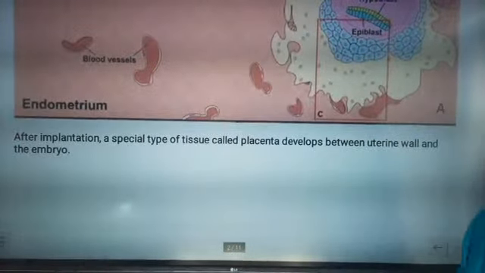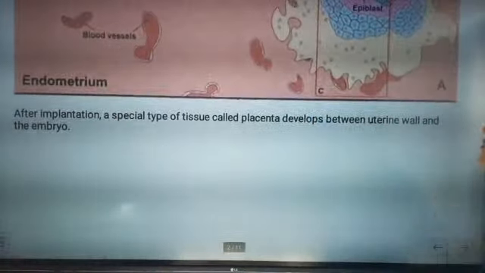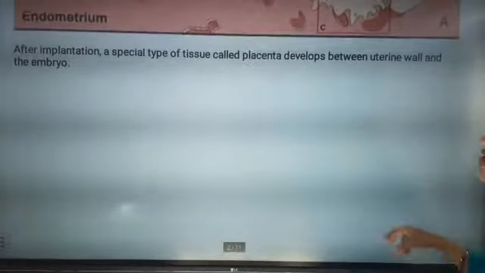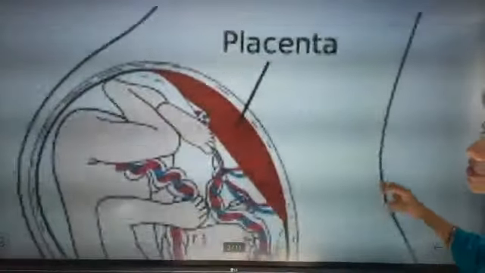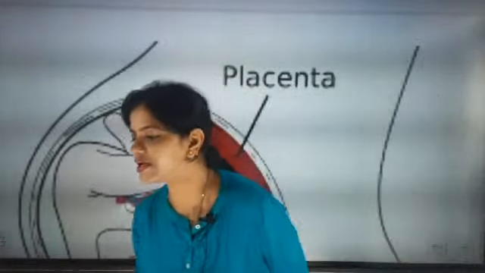Once it is done, after implantation, a special type of tissue called the placenta develops between the uterine wall and the embryo. So let's see the placenta. Where is the placenta? Now this placenta development will be taking place.